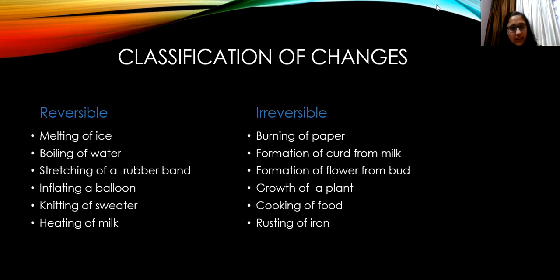So what you all can do is just make a list, try to make a list of these reversible and irreversible changes today. Then in the next class we'll start with the definitions of both of these changes and we'll move ahead. Okay, so just try to observe the changes around you and just try to note down what changes you have observed, and try to categorize all the changes into reversible and irreversible changes.